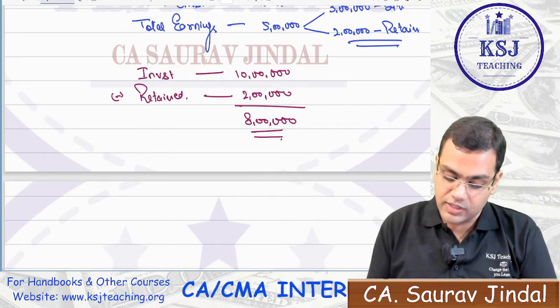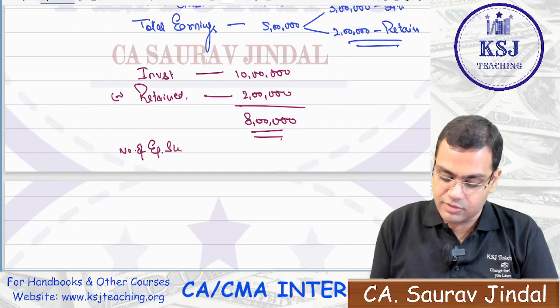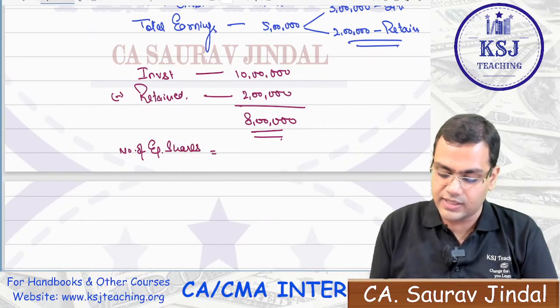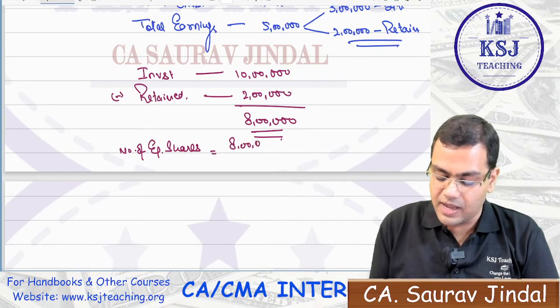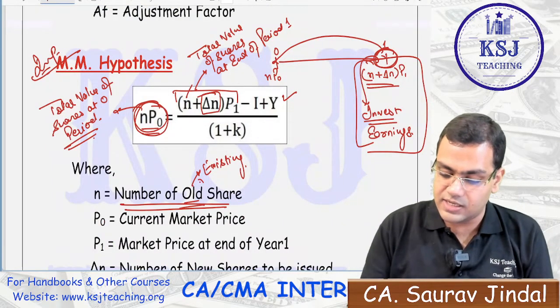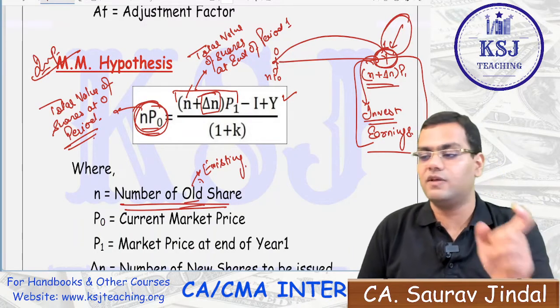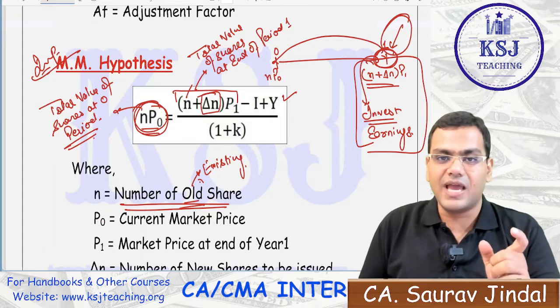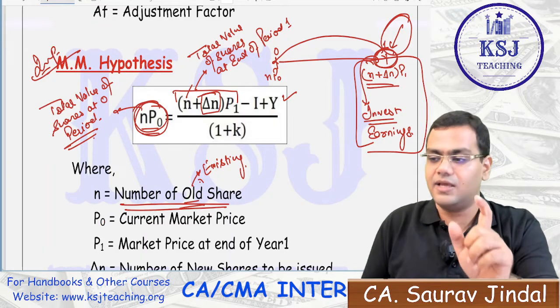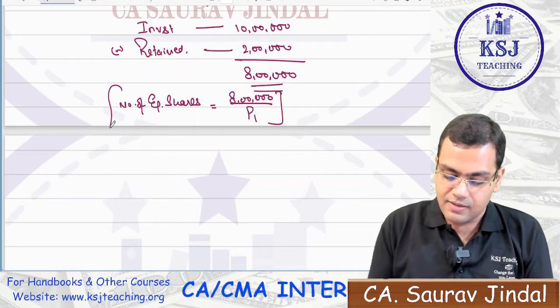Now, when you are issuing, how do you calculate the number of equity shares? That is 8 lakh divided by what? Sir, divided by P1. P1 means you are going to issue the shares at the end of the first period. So the price that you will take is at the end of the first period, right? So 8 lakh divided by P1.